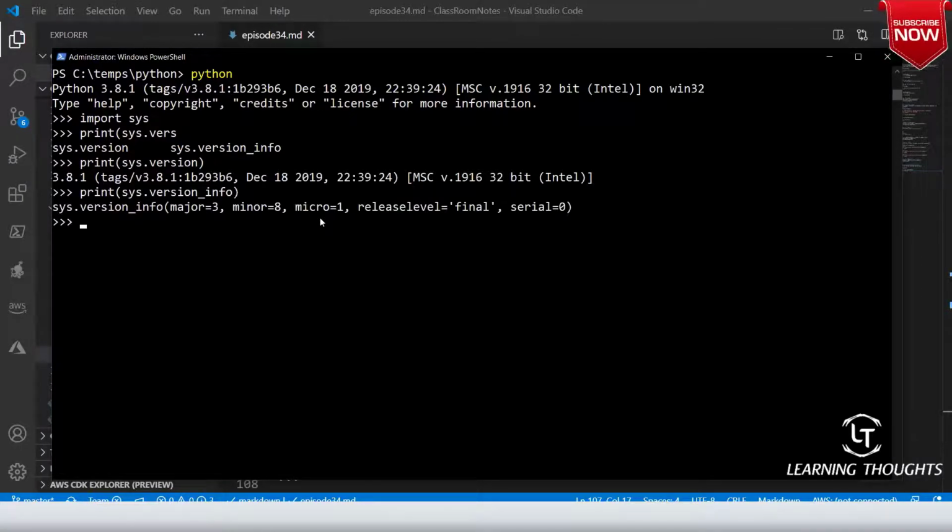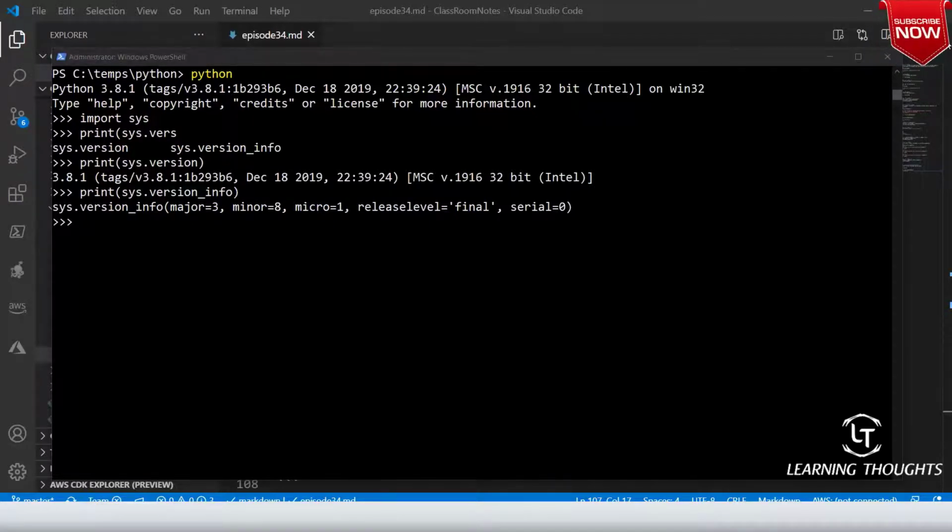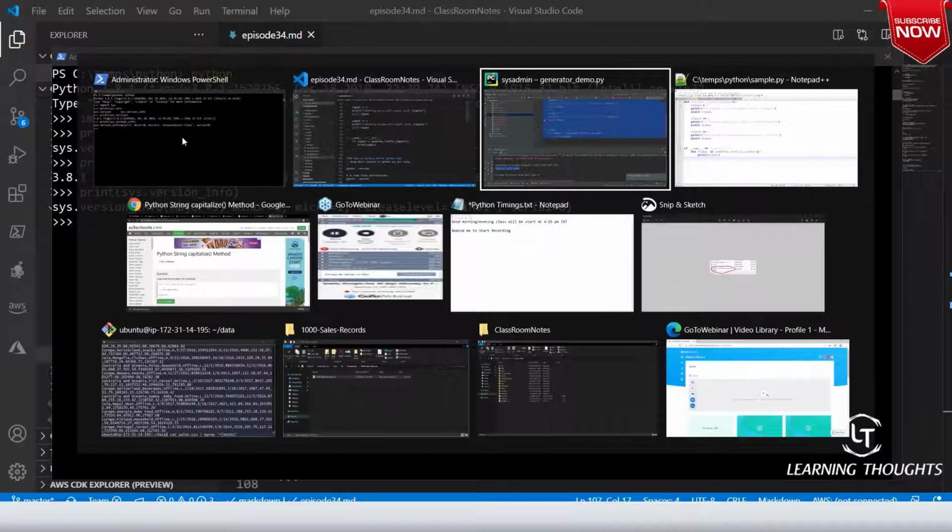Am I clear on this, sir? If you don't want to get into the Python shell, you can write a simple code also to get this. Ensure that you are working on Python 3. Don't work on Python 2. It is end of life now.